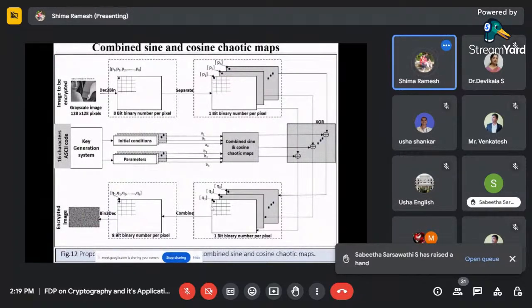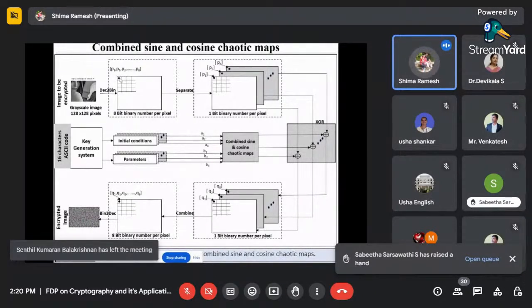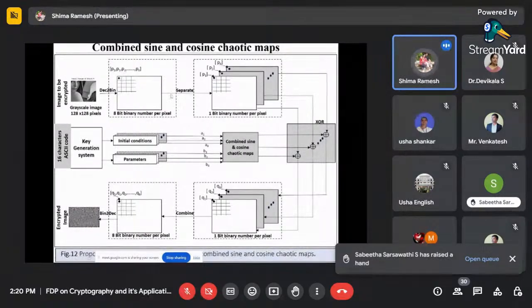This is a block diagram. Just quickly, I'll tell you what is happening here. This is one part of my block image which has to be encrypted. It is 128 by 128. First I do a decimal to binary conversion. Each pixel I convert into binary, so one pixel contains an 8-bit binary, then the second pixel again an 8-bit binary, and I convert everything like that.